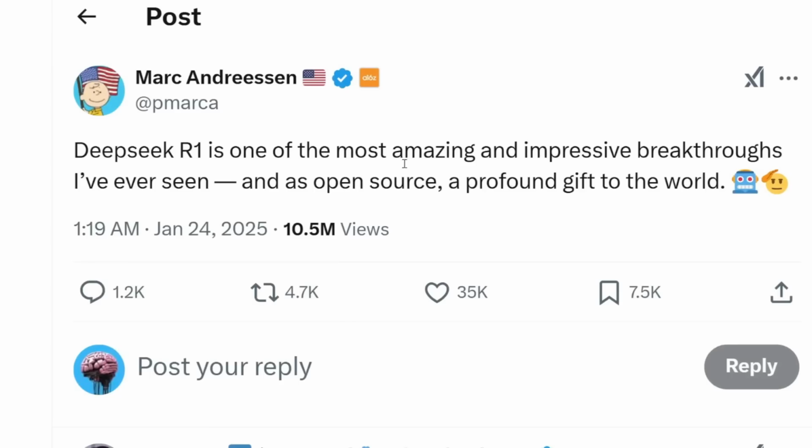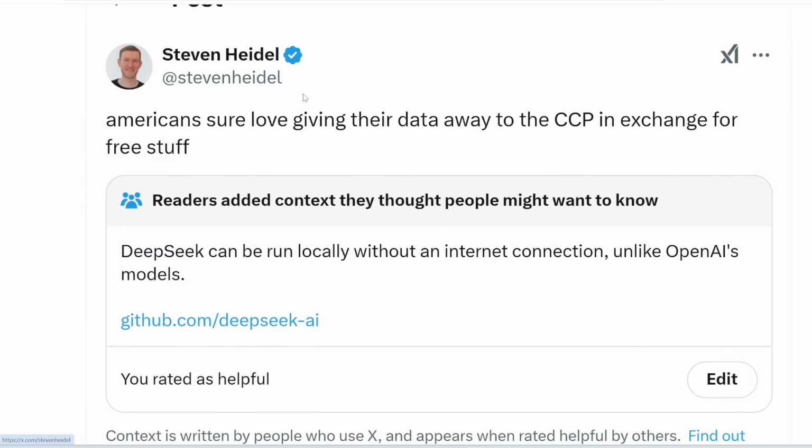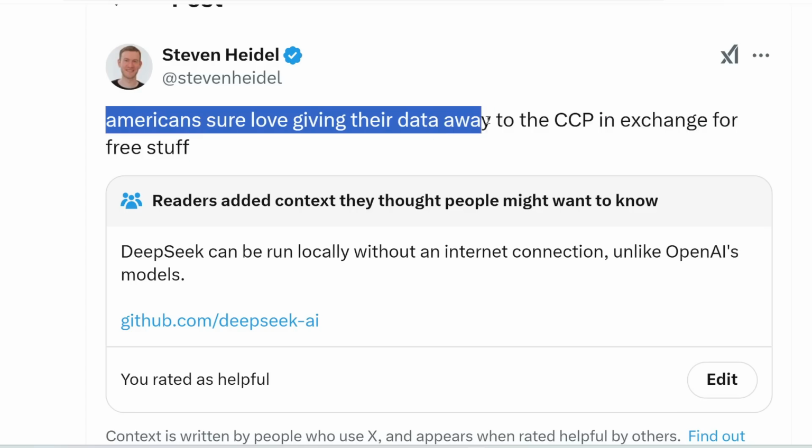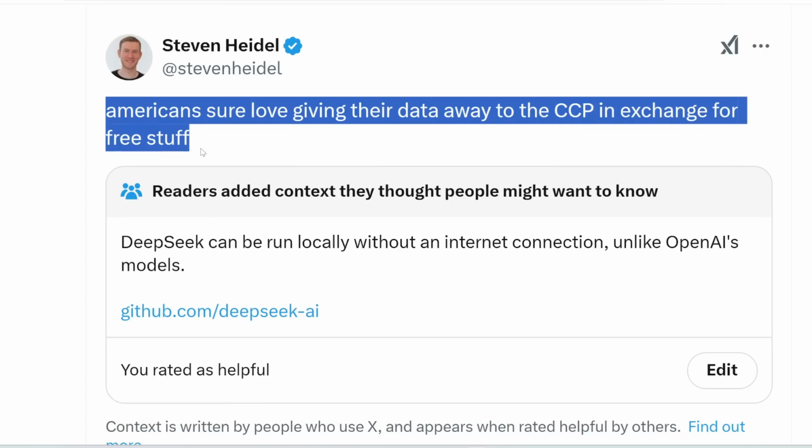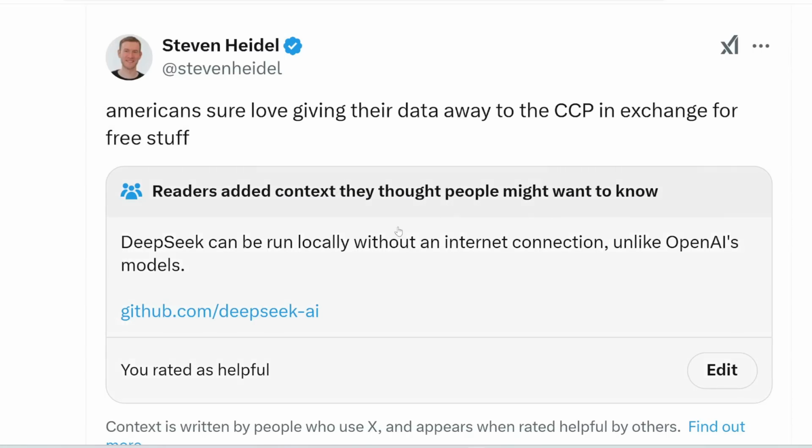So this is just to enforce that DeepSeek R1 is legit. They are acknowledged by a lot of notable people in the AI and tech space. Now, while it received mostly positive comments, others were quite bitter. So this guy, employee at OpenAI, tweeted this: Americans sure love giving their data away to the CCP in exchange for free stuff, only to immediately get corrected by this very handy feature from X.